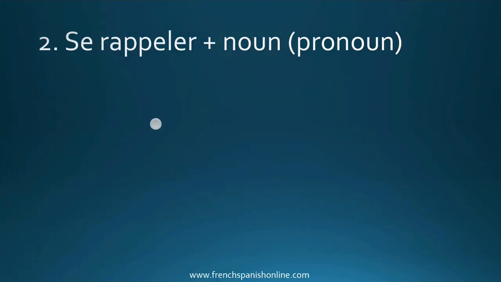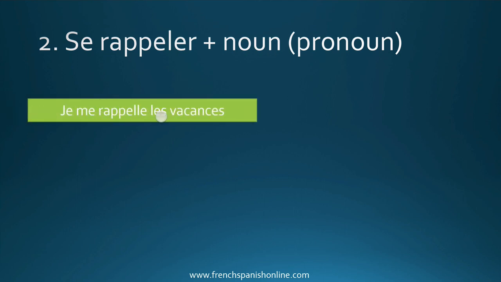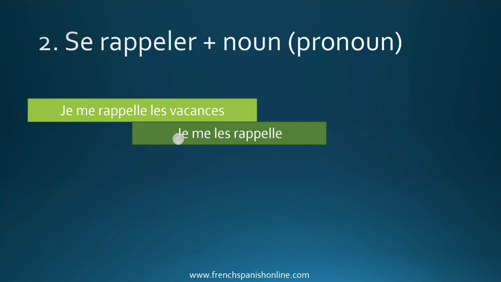Okay? So now let's see the second verb, se rappeler, with exactly the same sentences to be able to compare between the two verbs, so following with a noun or a pronoun. So, je me rappelle les vacances. So this time, as you can see, because it's not a prepositional verb, je me rappelle les vacances, to say exactly the same thing as before. And if you want to replace les vacances with a pronoun, it will be les this time, the proper pronoun. Je me les rappelle.